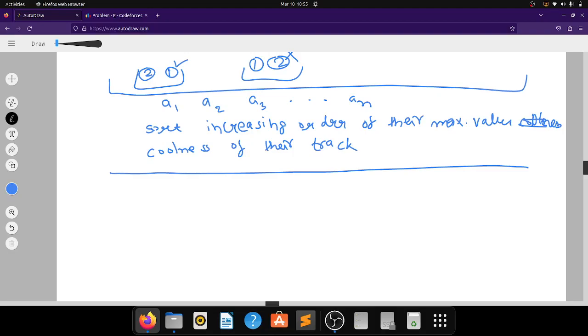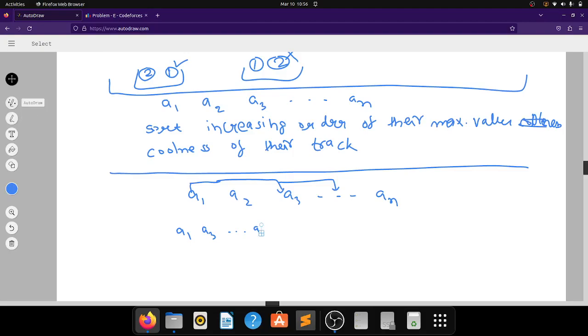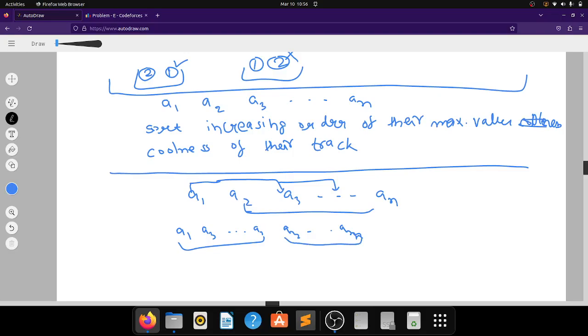So we would like to take some subset of these albums after sorting. Let us say our modified albums are these. We take some subset of these albums and play them consecutively, and then put all of the remaining albums after these, such that they will not contribute, but the albums in the subset will contribute.